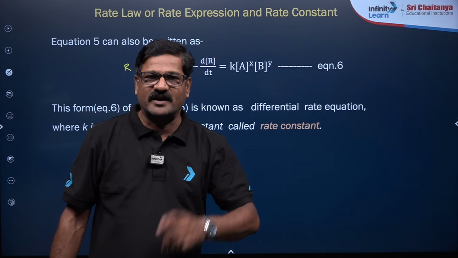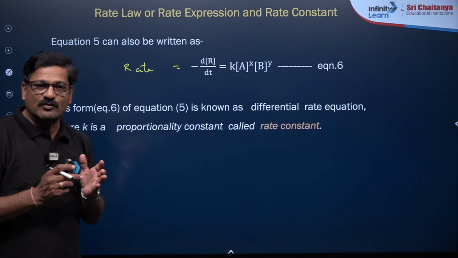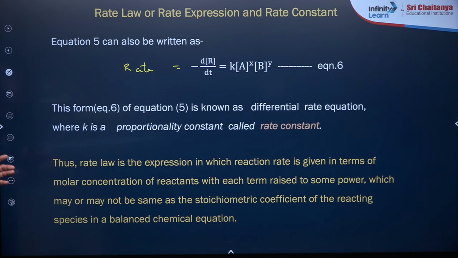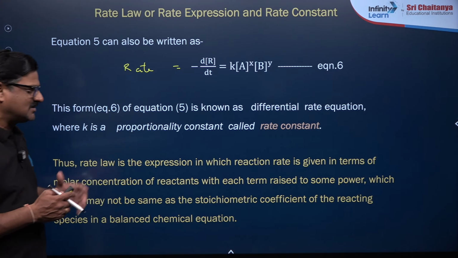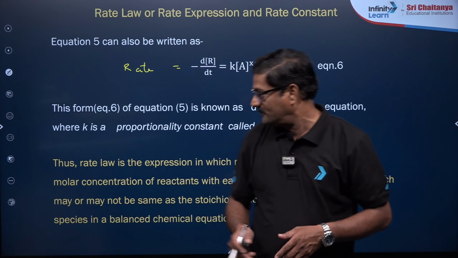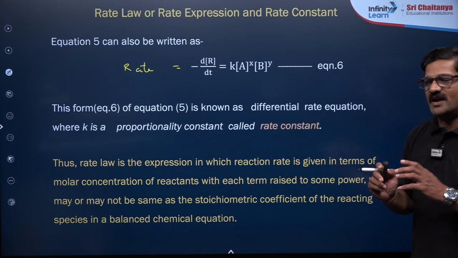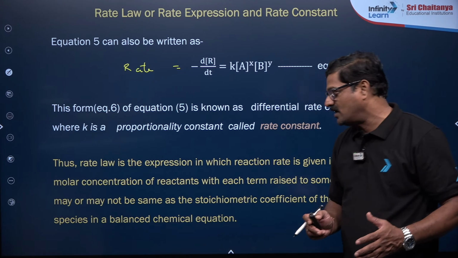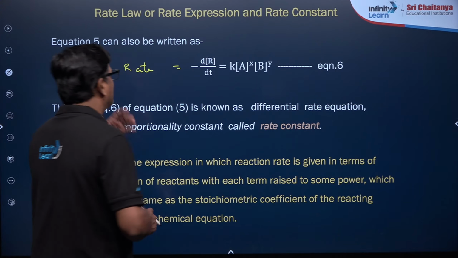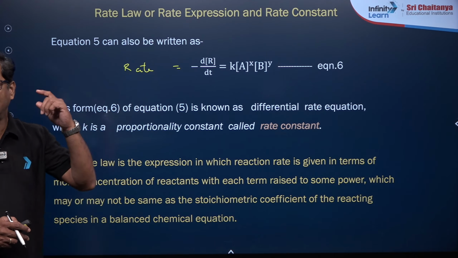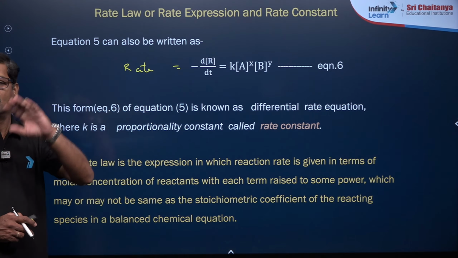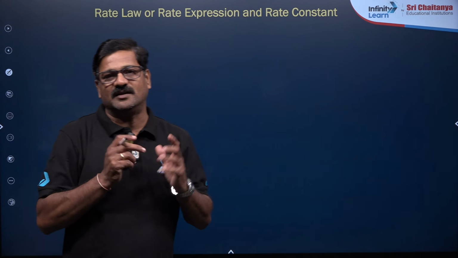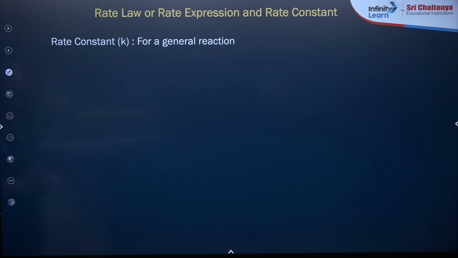The magnitude of the rate constant can tell you how fast the reaction is taking place. Rate law is the expression in which the reaction rate is given in terms of the molar concentration of reactants, with each term raised to some power. What is that power? It may or may not be equal to the stoichiometric number, and those x and y values are obtained only by experimental identification. That is called rate law.